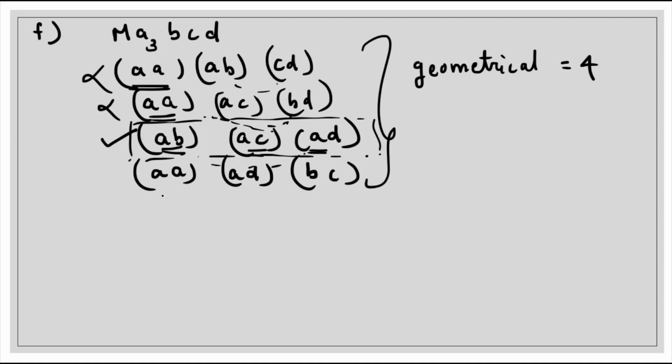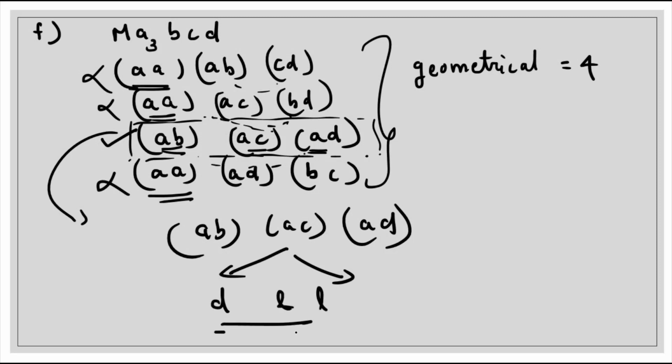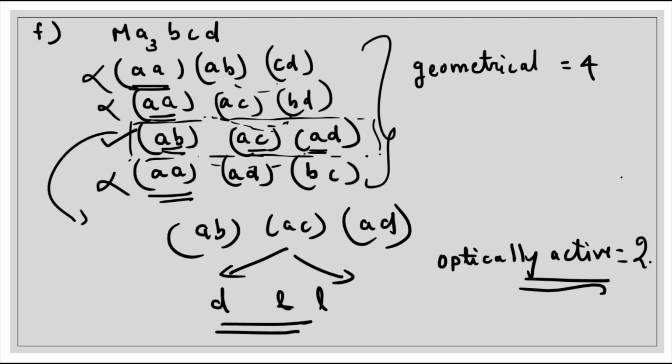Now moving on to our last, fourth combination. Since same type of ligand is there, no optical isomerism is possible. Now on taking this one, we have AB, AC, and AD. Here you can see that optical isomerism is possible. And the two optical isomers possible, we have already discussed, are the D and L isomers. So we have 4 geometrical isomers, and 2 optically active isomers. What about the rest? This one, and this one. These 3 are optically inactive isomers.